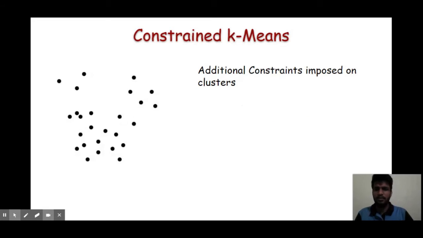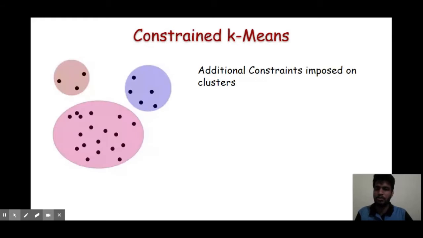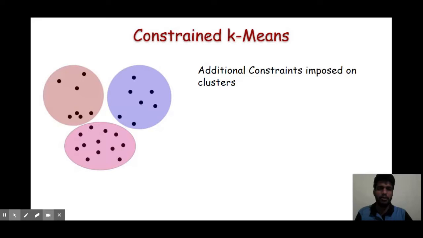Now let us consider a different example of the constraint k-means problem. Consider this data set and suppose we cluster this data using the normal k-means problem. So we will get that. Now note that the top left cluster has only 3 points and the bottom cluster has many points. In some resource allocation problems, we do not want such unbalanced clustering. We want the data points to be distributed almost equally among all the clusters. So basically we want a clustering like this where data points are somewhat equally distributed.